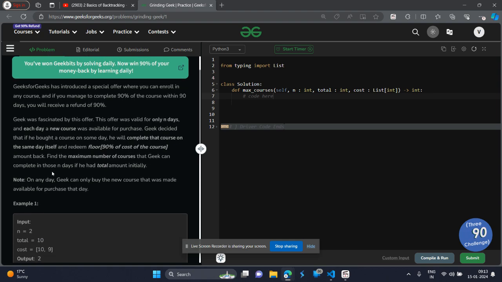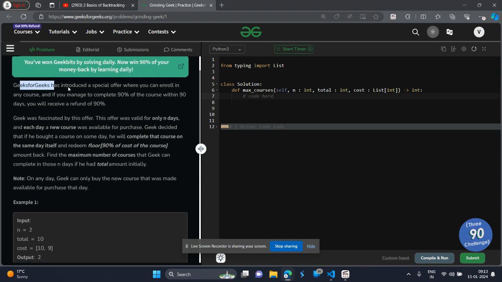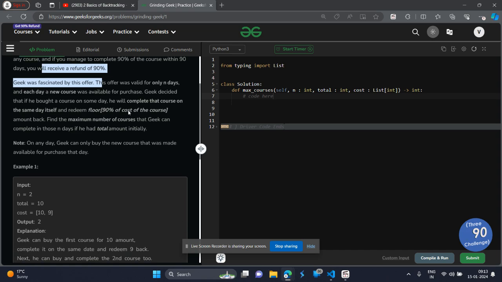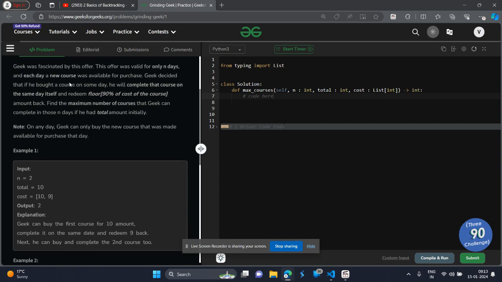So in this question, there is a story that Geeks for Geeks has launched an offer so that if you complete 90% of the course within 90 days, you will receive a 90% refund of that course money. There's a person, Geek, who is fascinated by the offer, and there are a number of courses, and he has a total amount of money with himself. Courses get loaded each and every day, and this is the cost for all such courses successively.